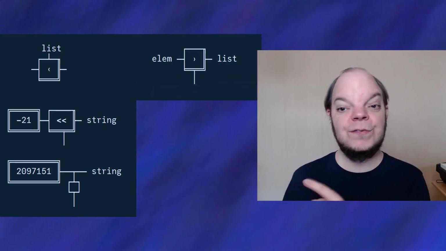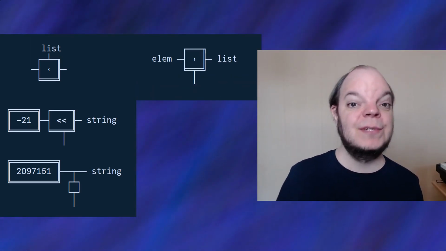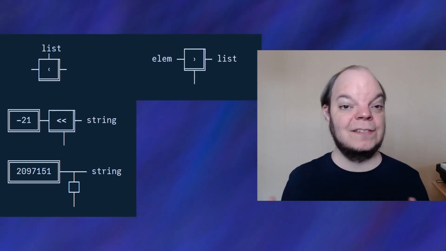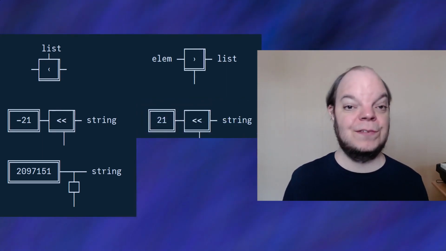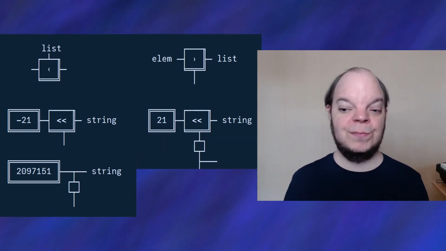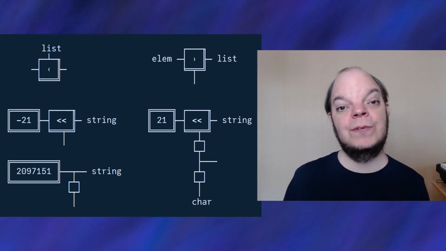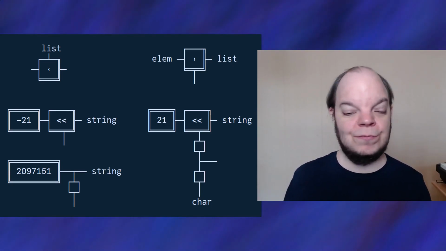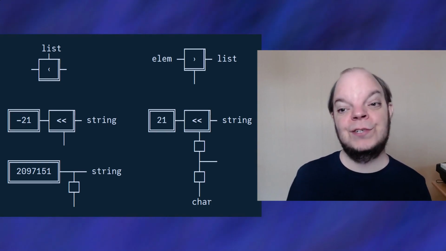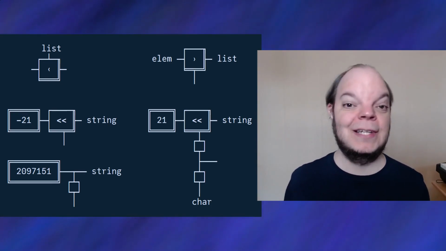And of course the shift function, well, it takes a list and an element and prepends the element to the start. We did that in strings by shifting left the string by 21 bits in order to make room for a new character, and then we used a bitwise OR to add the character. So in all of the string functions that we've already written, we could replace these operations with shift and unshift, and we would get basically the same functions but working on lists.